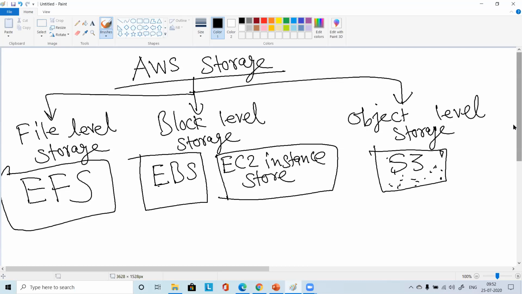It's highly scalable: you put some file and it will grow, and if you take out some file, it will shrink. That is one good benefit of EFS, and it can be shared among different instances from different locations, and many people can access it simultaneously.